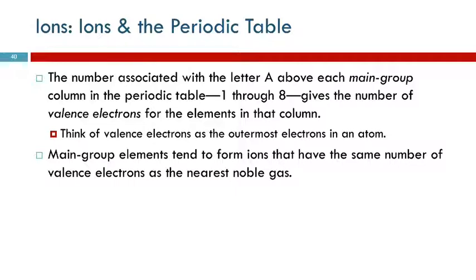So the number associated with the letter A for the main group elements, those group numbers that I like, 1A, 2A, 3A through 8A, those give us the number of valence electrons for the elements in that column. So we're going to learn more about how the electrons are structured, but for now, just think of the valence electrons as being the outermost electrons in the atom. There's the valence electrons, those are the ones on the outside, and then there's the core electrons.